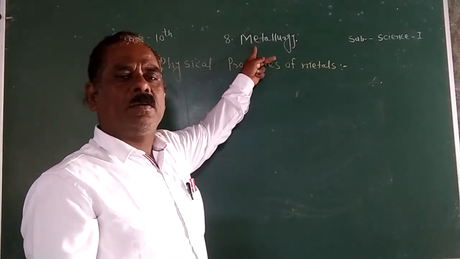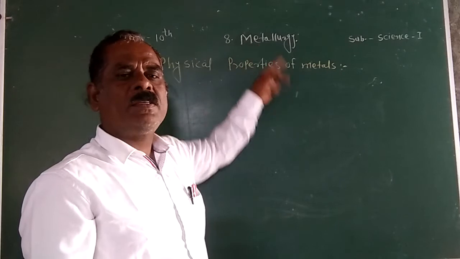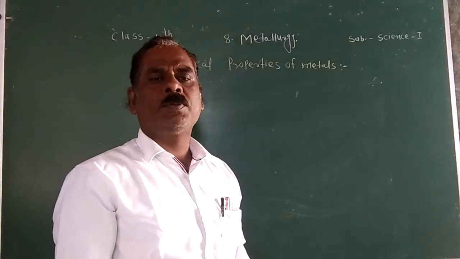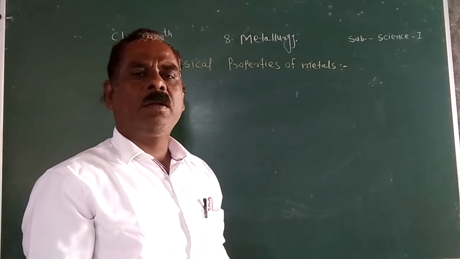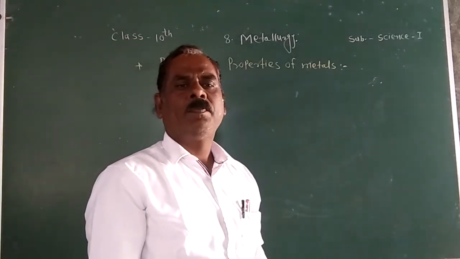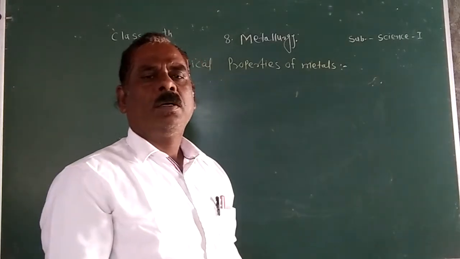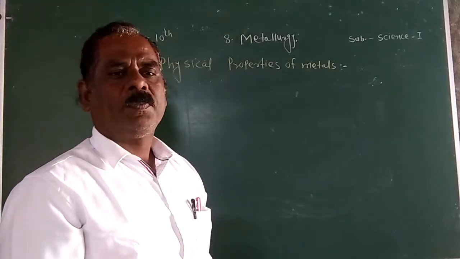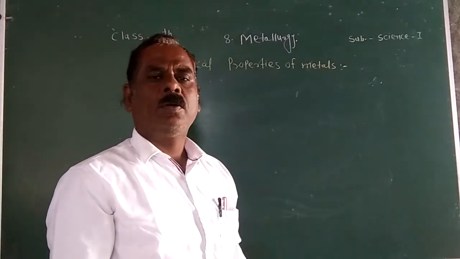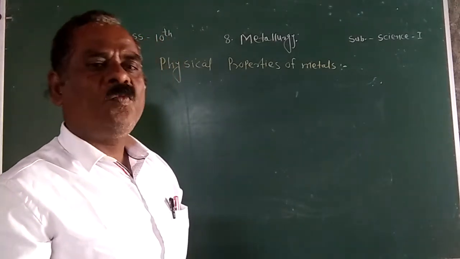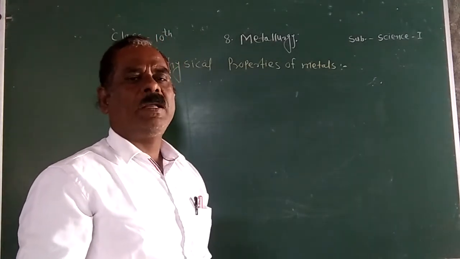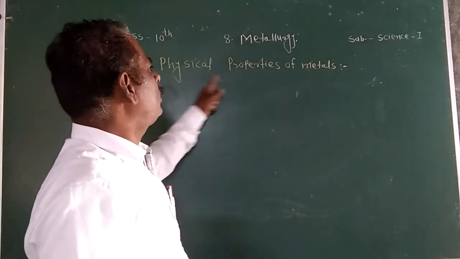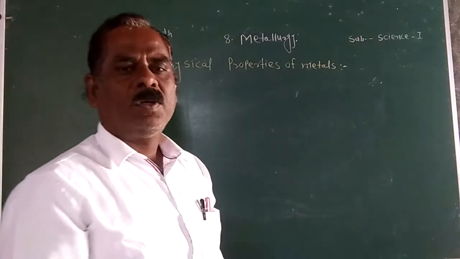You know that the elements are classified into three groups: metal, non-metal and metalloids. This classification depends upon their physical and chemical properties. In this chapter, we will take more information about the metal and non-metal. The first point in the chapter is the physical properties of metals.